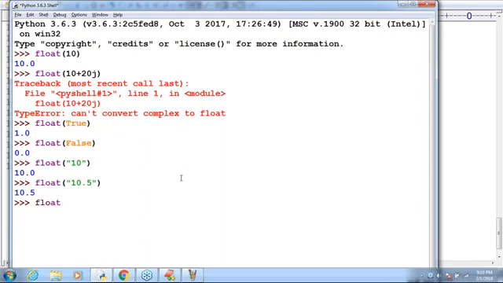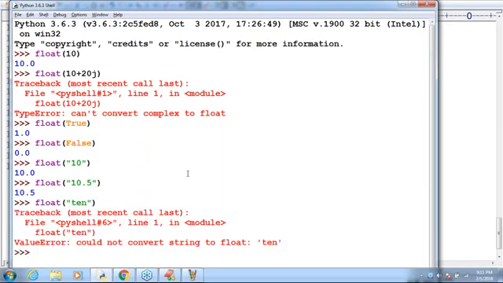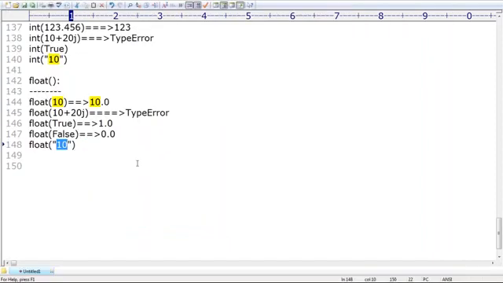Next, float of a string like ten. Can you please tell what the answer is? Value error: could not convert string. Regarding could not convert string, sir, that's why 10.5 is possible. Next, and after that, float of true as a string: immediately we are going to get value error.